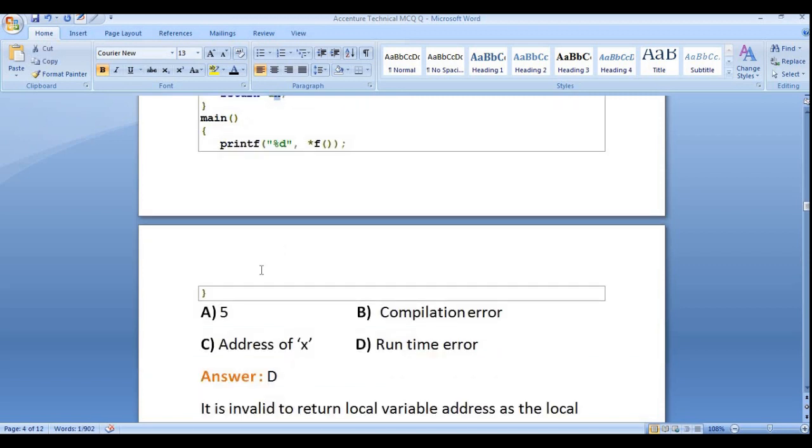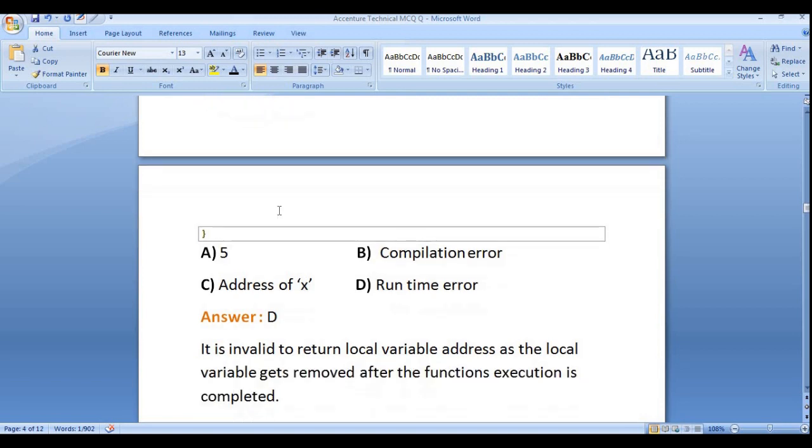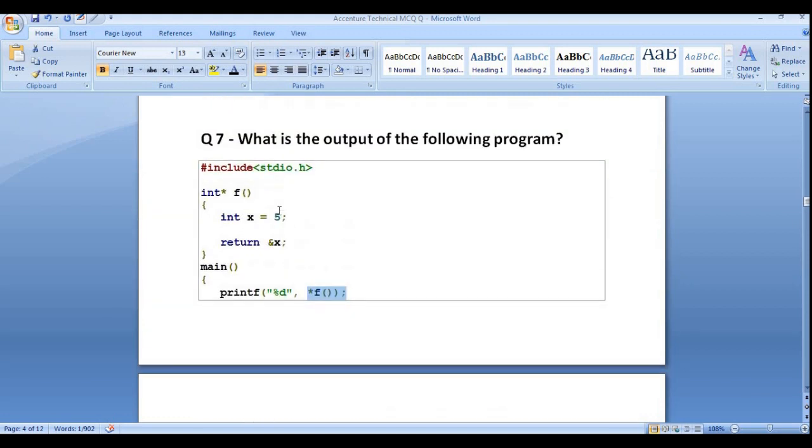If you see carefully, we are printing the value of the function, but it is not possible. It will throw a runtime error, because it is invalid to return a local variable's address, as the local variable gets removed after the function ends.